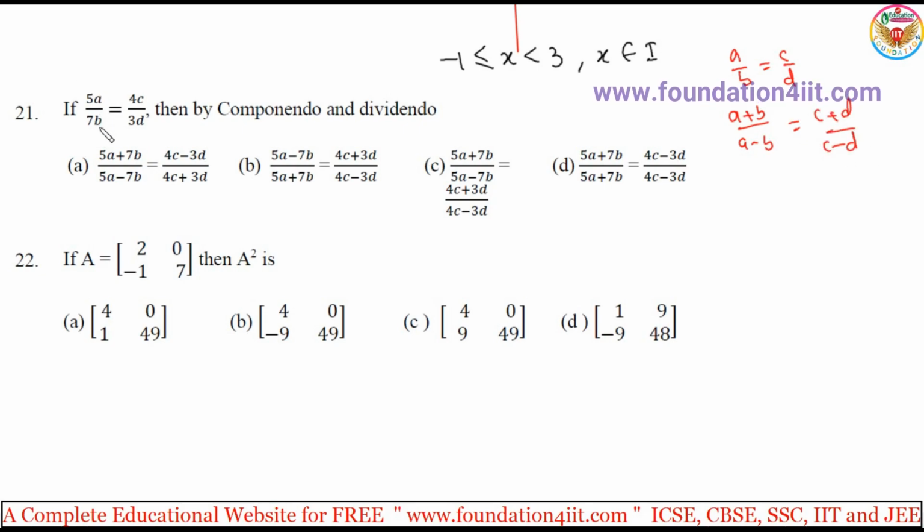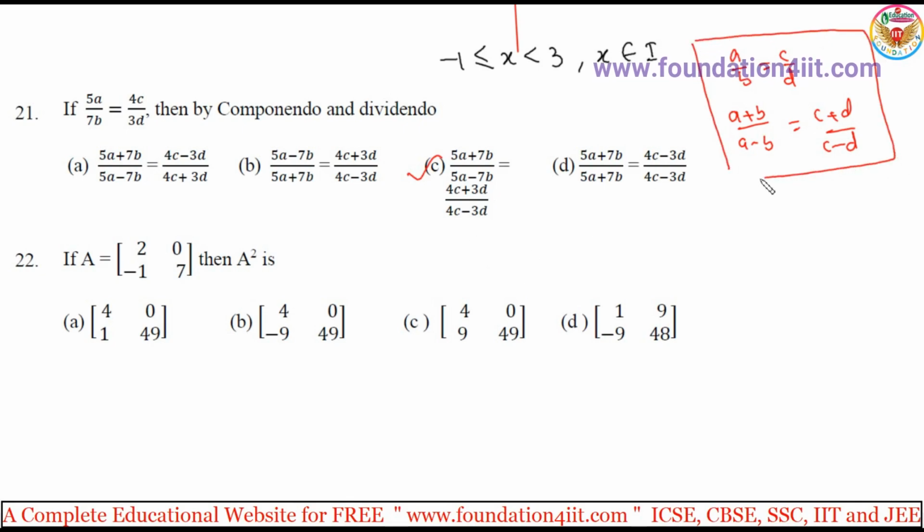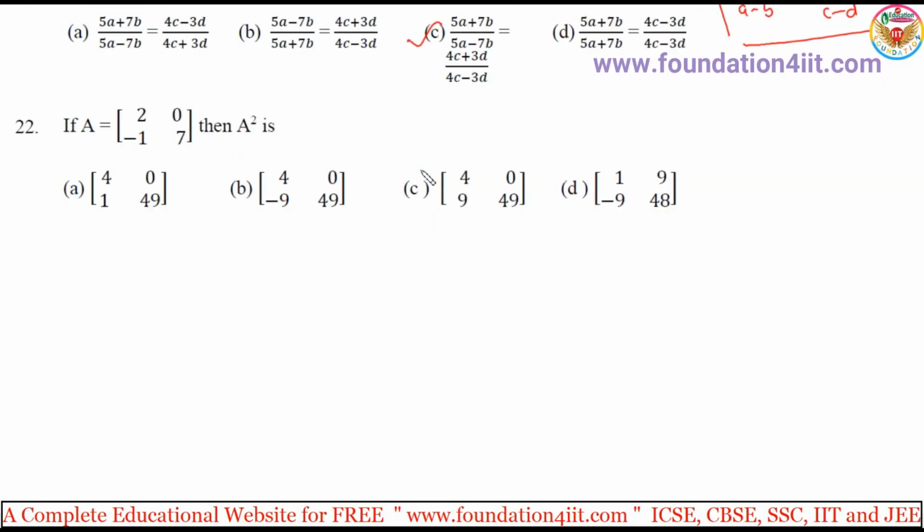So 5a plus 7b by 5a minus 7b, yes, it's matching, but the right side should be 4c plus 3d by 4c minus 3d. So option C. This is the componendo and dividendo rule. They ask rules directly, even for 2 marks.